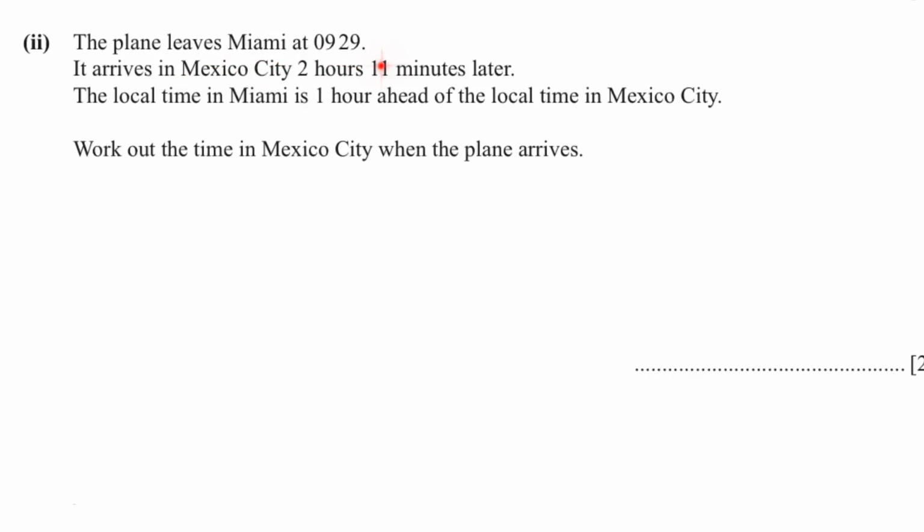The plane leaves Miami at 9:29. It arrives in Mexico City 2 hours 11 minutes later. The local time in Miami is 1 hour ahead of the local time in Mexico City. Work out the time in Mexico City when the plane arrives. So we will write 9:29 and add 2 hours and 11 minutes. We will get 11:40. But this is according to Miami time. Miami is 1 hour ahead, so we have to subtract 1 hour to find the time in Mexico City. Subtract 1 hour, we'll get 10:40. That's the time in Mexico City when the plane arrives.